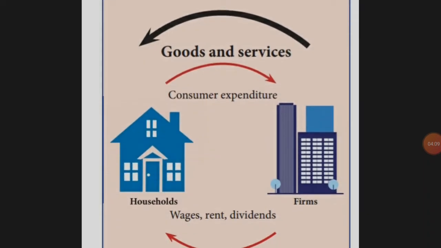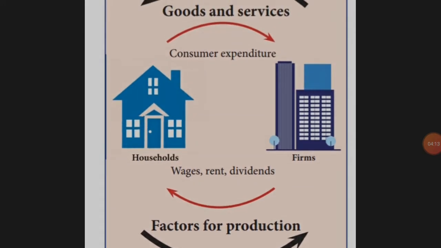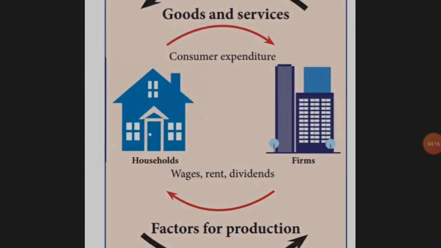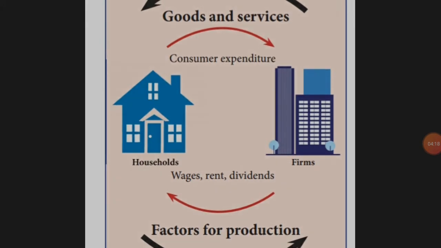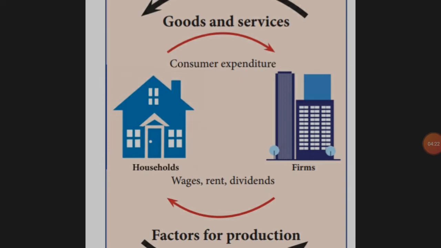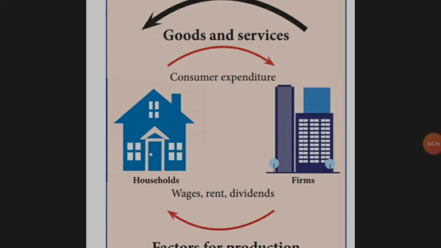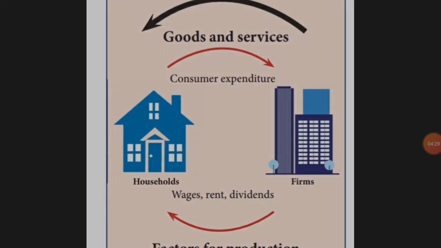So consumer expenditure, 2 sector, from the firm to the house, from the house to the firm. When common people buy from the firm, the firm will get a profit. The firm will give the salary to the employee.